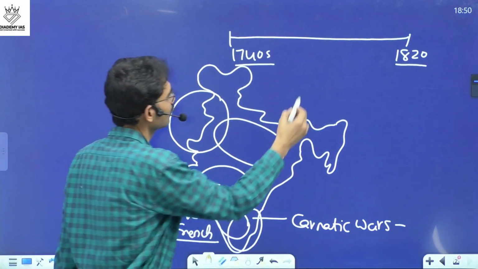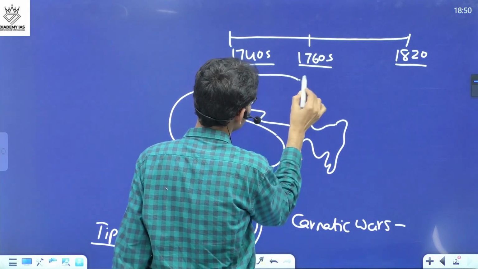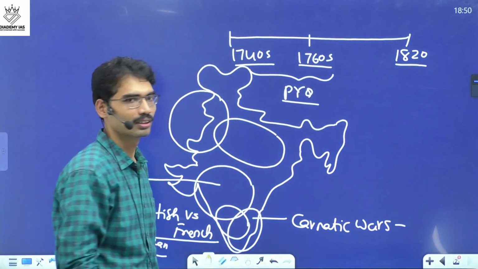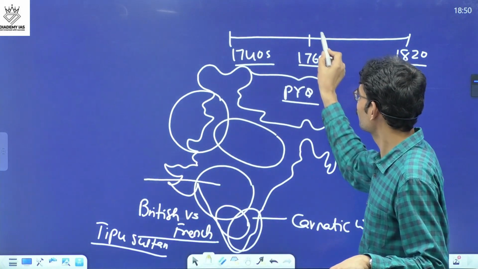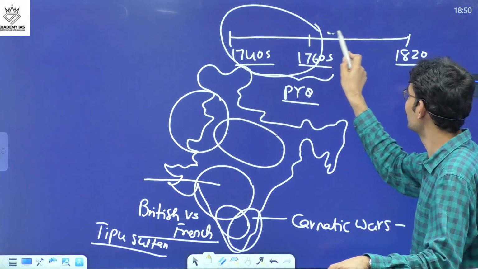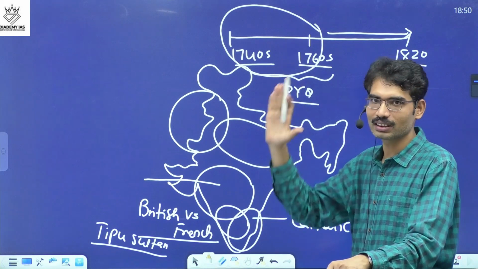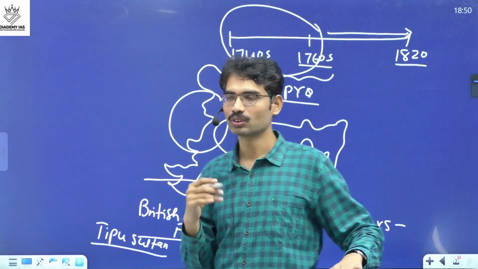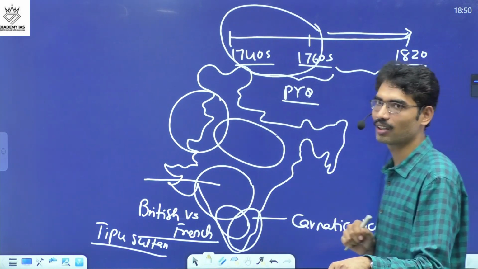So when it comes to Carnatic wars, from 1740s to 1760s, up to now, in previous year questions, you will find the role of French people in Carnatic wars. So we were focusing on this particular time period. Now you have to extend this till this time period. That means after 1760 also, French people were still trying to make their presence, but they were defeated subsequently also indirectly.